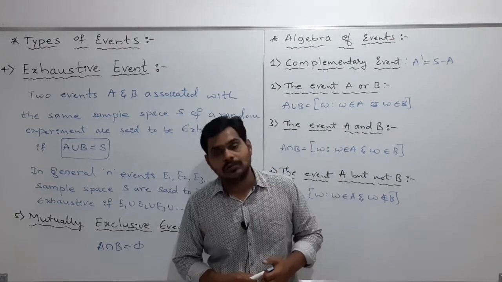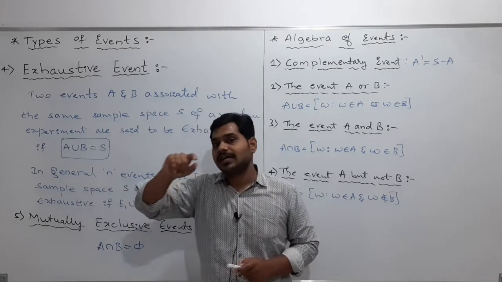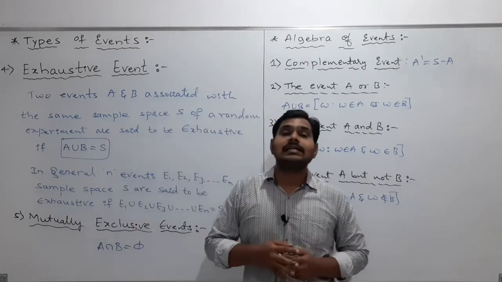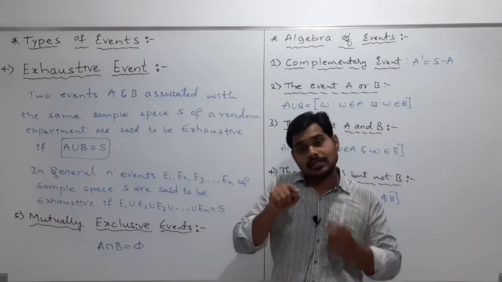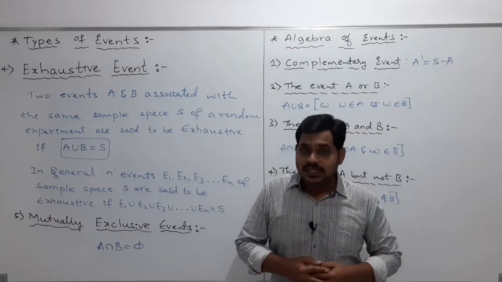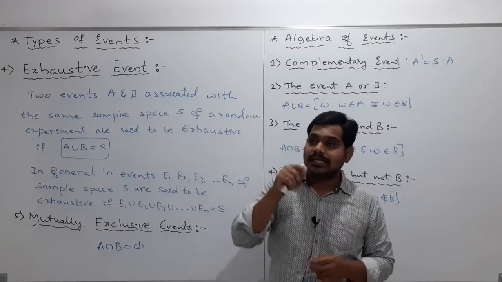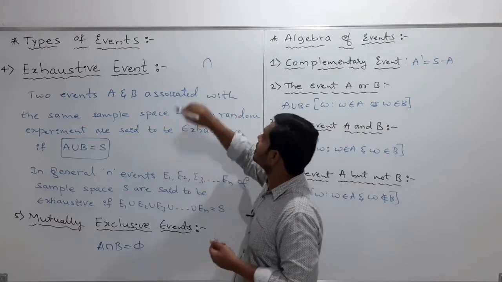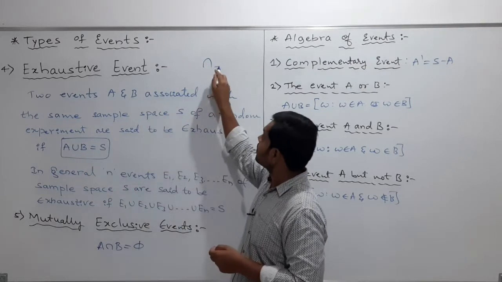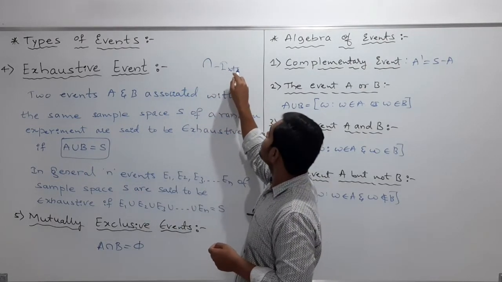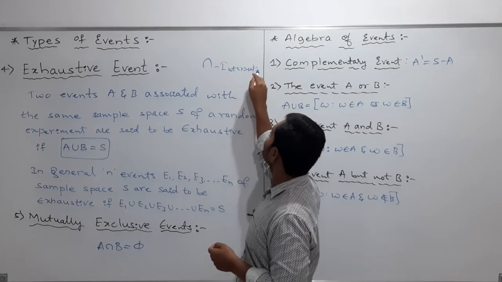This symbol is union, which we already discussed in the first topic. Union we discussed, is it? And we also discussed the intersection. The symbol for the intersection is like this. Union is U, and upside-down U is the intersection.